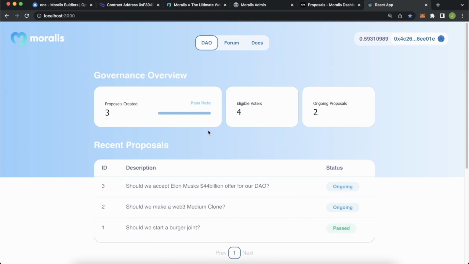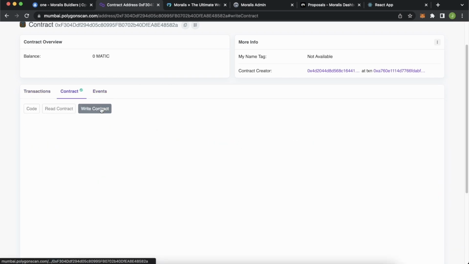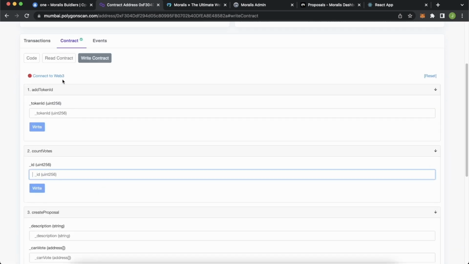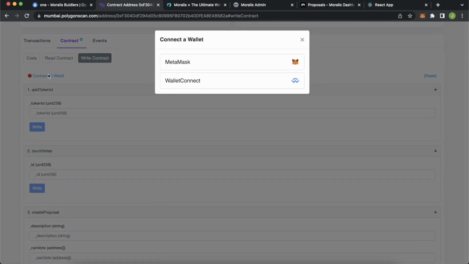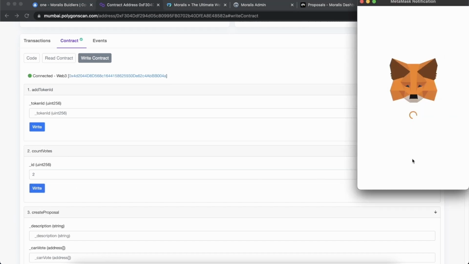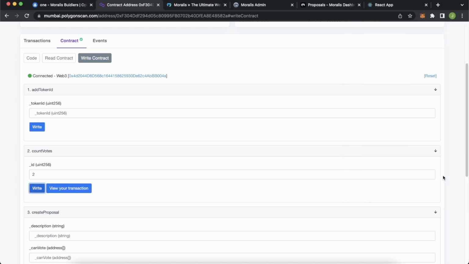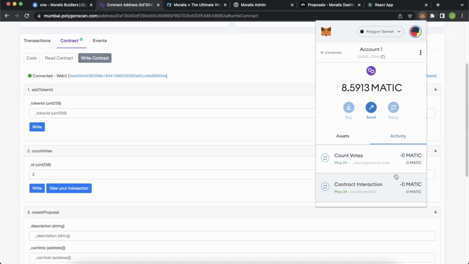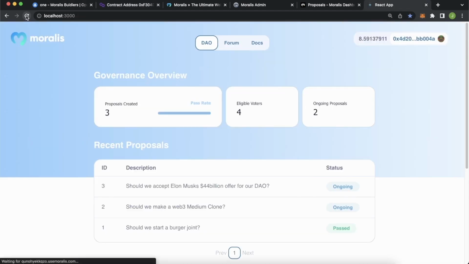Now the contract owner can go over to Polygon Scan, go to the contract, write the contract, and let's connect to Web3 first on account 1, who is the owner of the smart contract. Connect to Web3, and let's count the votes for proposal 2. And because there were no votes, this should be a rejected transaction. That's counted. So now if we go back to our DAO, on the overview page, refresh this page, look at that, this state changed to rejected.